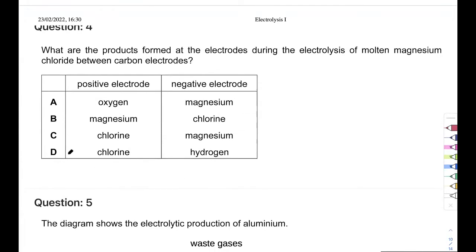What are the products formed at the electrodes during the electrolysis of molten magnesium chloride between carbon electrodes? Again, you have molten magnesium chloride. So you have magnesium ion, again, identify the ions, and chloride. This will go and make chlorine. This will go and make magnesium. So there you go, magnesium and chlorine. That is C. Right? So that's my answer, C.